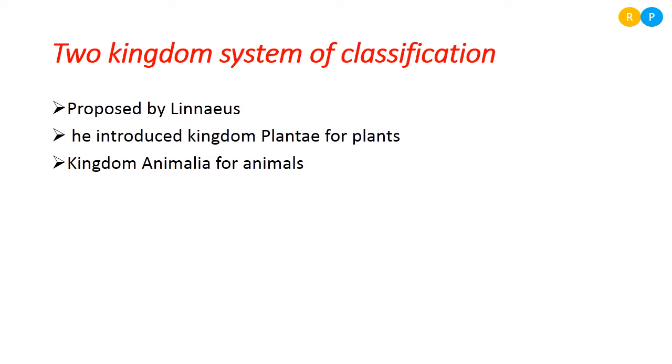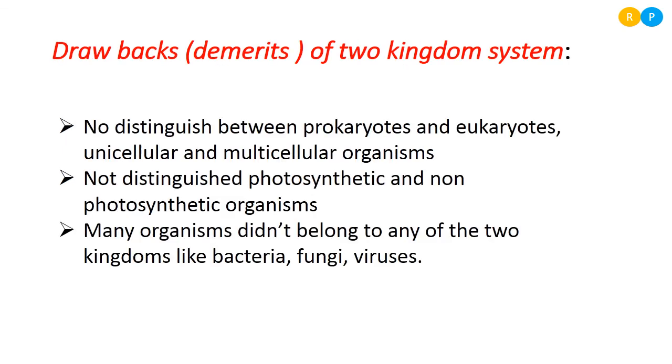But this system of classification did not completely satisfy the classification of living organisms, because many drawbacks were observed in it. So let us see the drawbacks or demerits of the two kingdom system of classification.